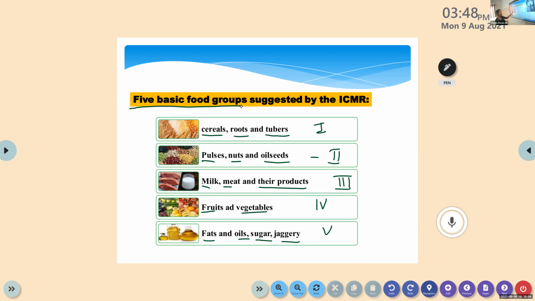These food groups are only for Indian conditions. When we consider other countries, their food groups may differ. Sometimes it's 4, maybe it's 6. It differs according to the conditions of a country. So this is only applicable for Indian conditions.